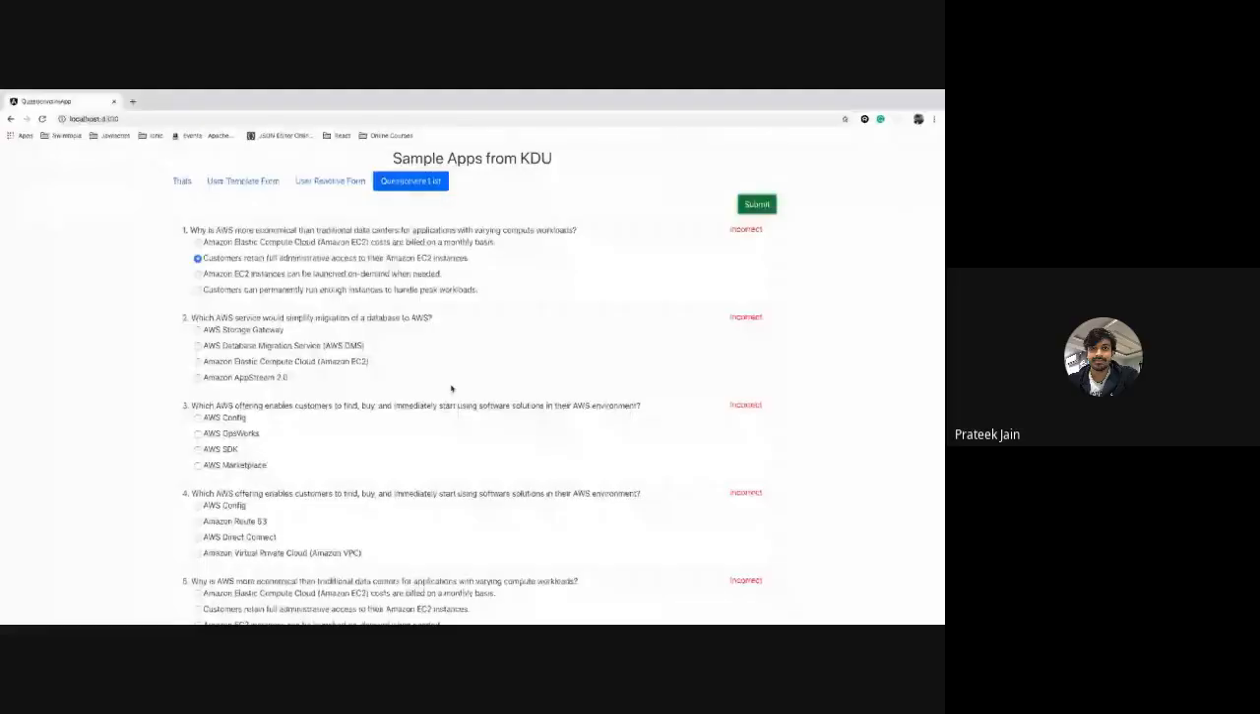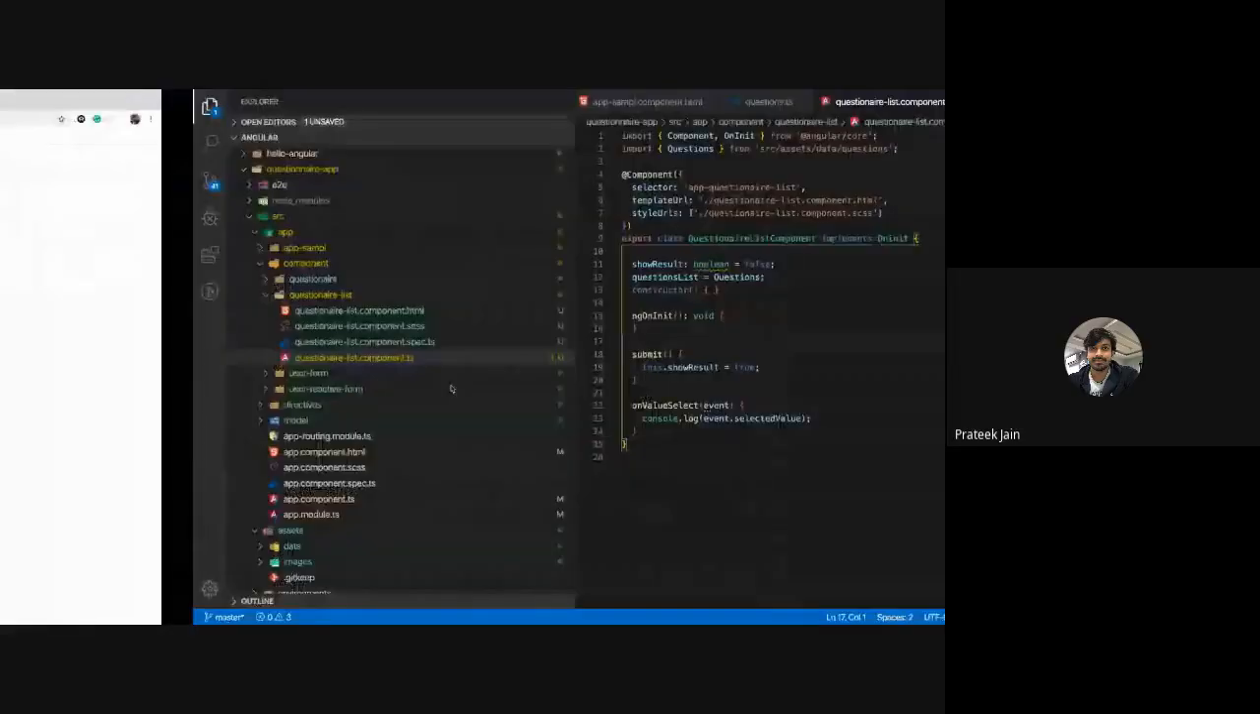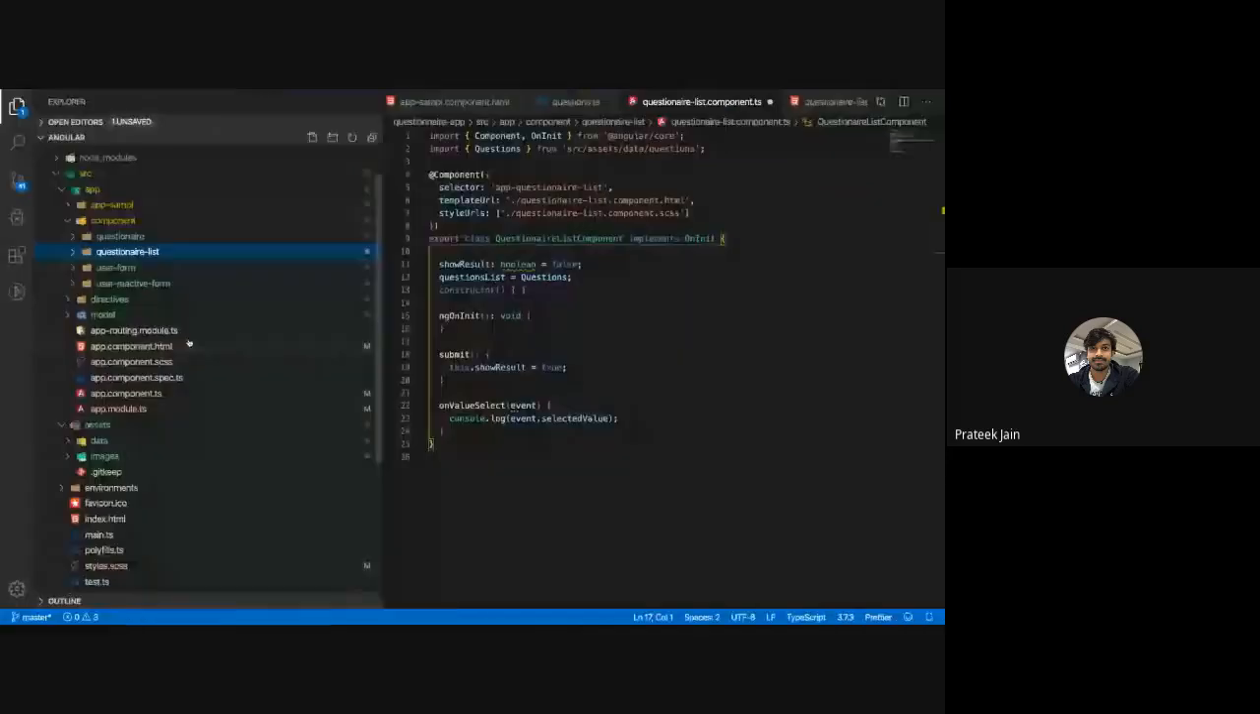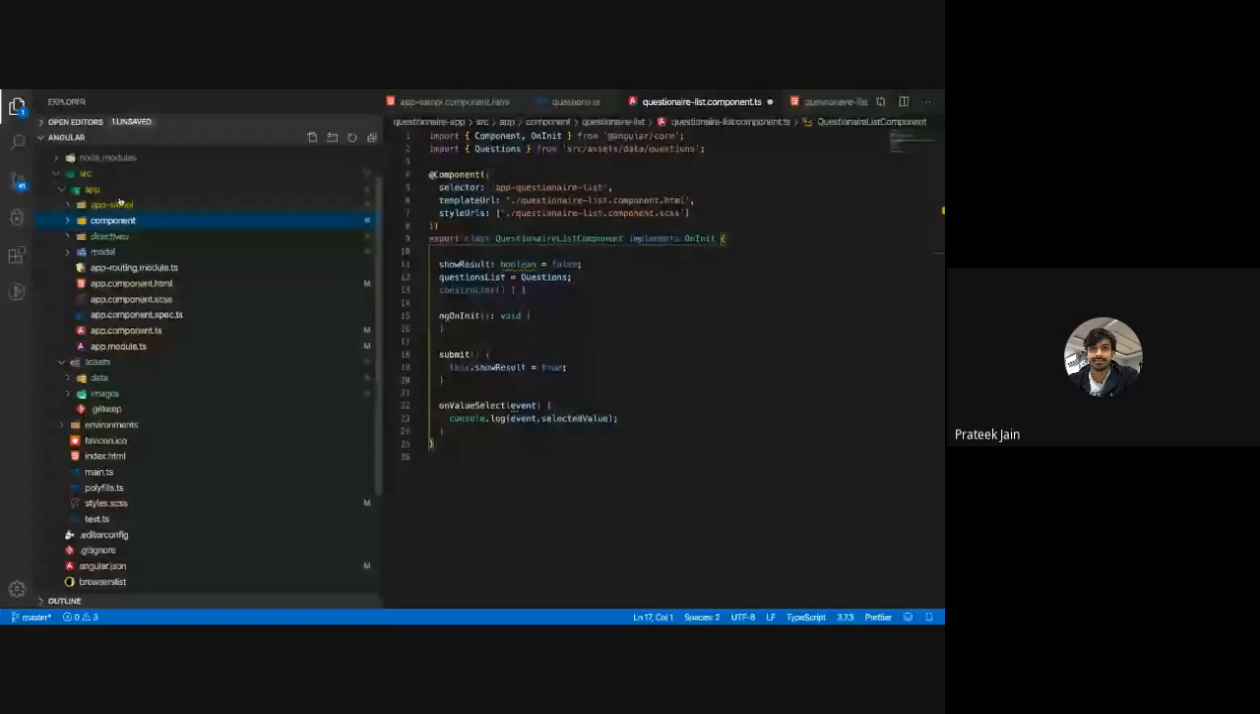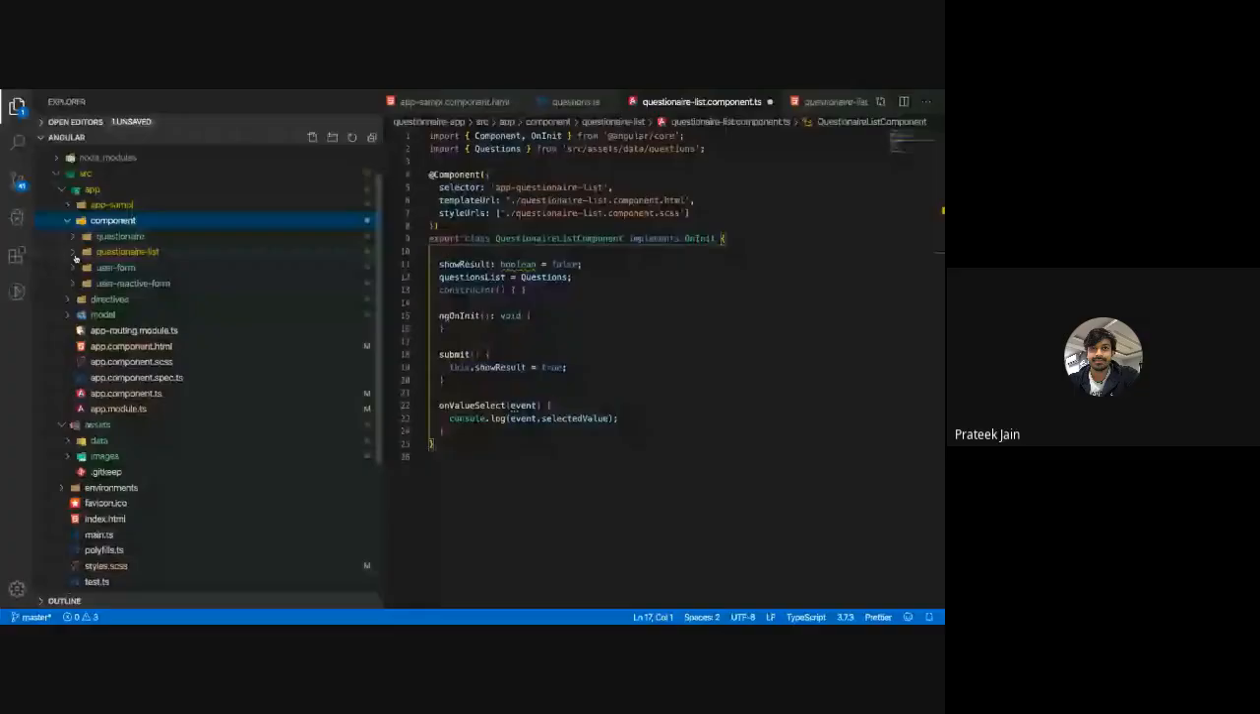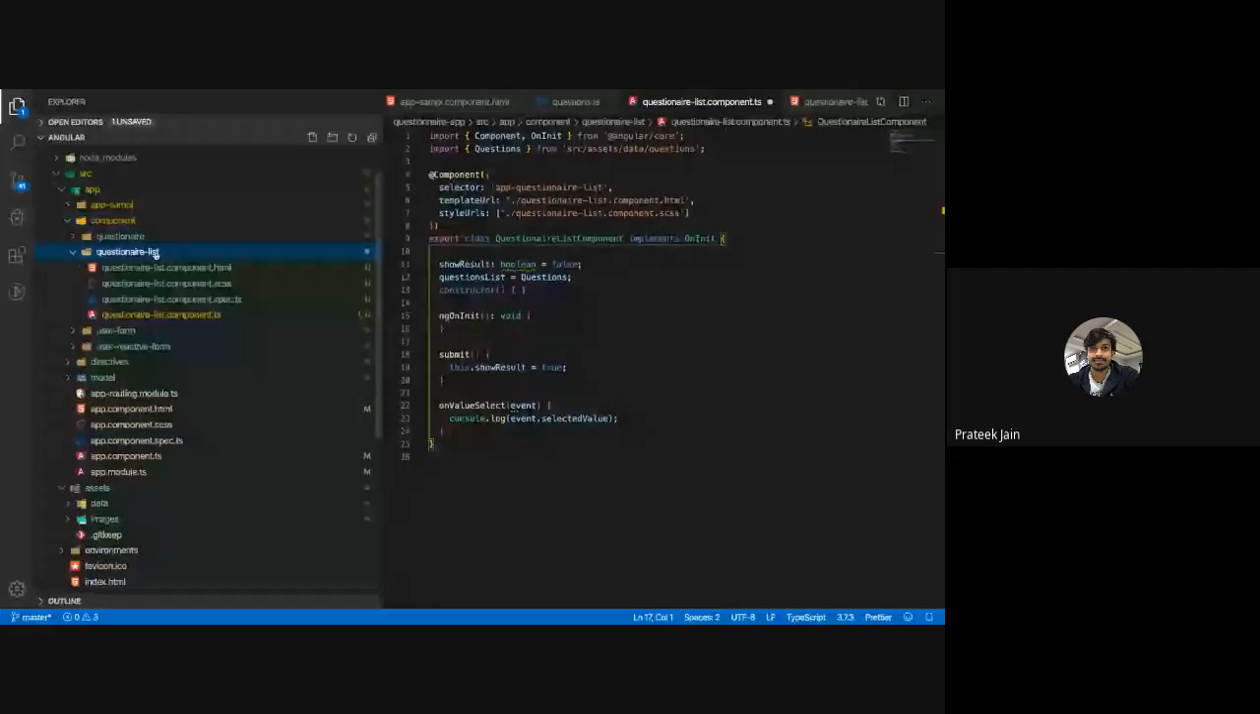Okay, so I'll move on and tell you about how this application has got created. Simply see, the structure is similar. The only things which are different are the components which have been created. First of all, there are multiple components here. Each folder which you see here is one component. There is a component called questionnaire list. There is a component called questions.